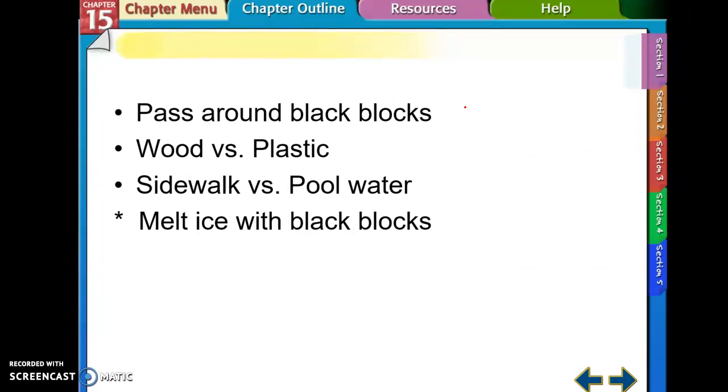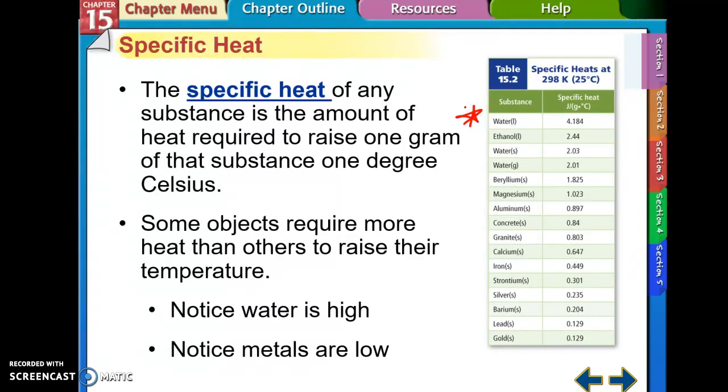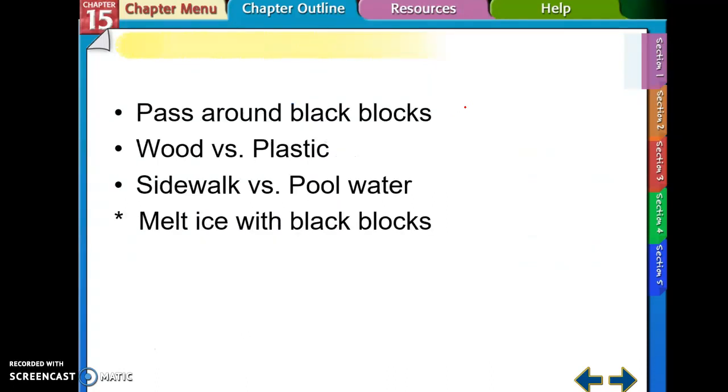So remember that wood has a higher specific heat than plastic. So that means wood can hold more heat. It would take a longer time to heat up. The sidewalk has a lower specific heat than pool water. So since pool water has a higher specific heat, it's going to take a longer time to heat up. So if something heats up quickly, it has a low specific heat. Specific heat is just how much heat is required to raise 1 gram of that substance 1 degree Celsius.